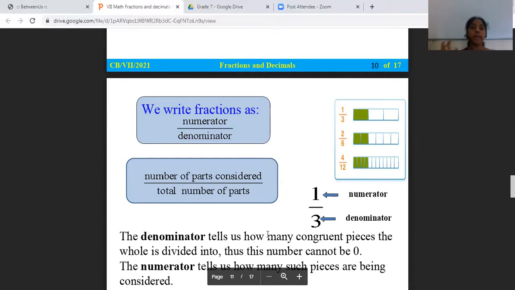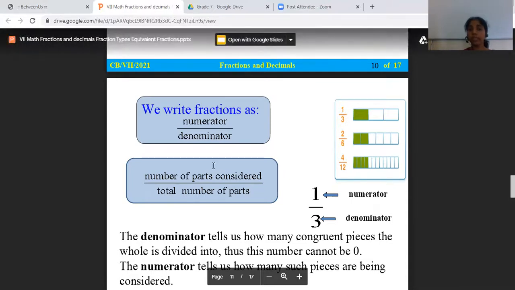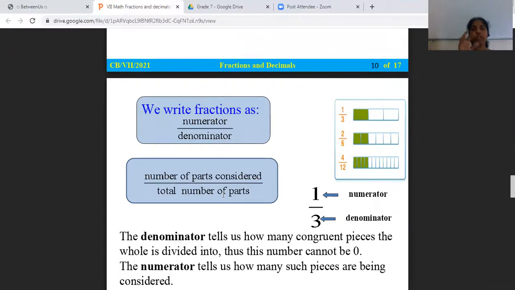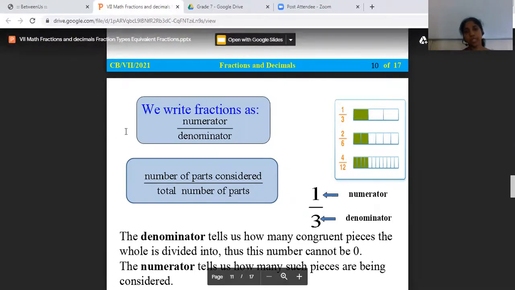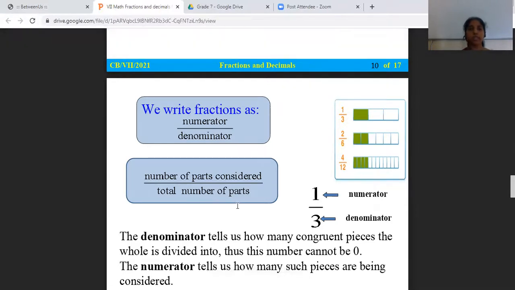In the numerator we have the number of parts. What parts are we going to consider? Whether it's 2 parts colored yellow, or 2 parts colored red. Now the denominator is the total number. A given whole object is divided into how many parts? That gives your denominator. So the numerator is the number of parts considered, and the denominator is the total number of parts.